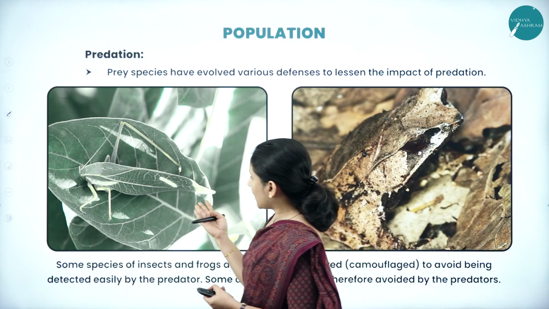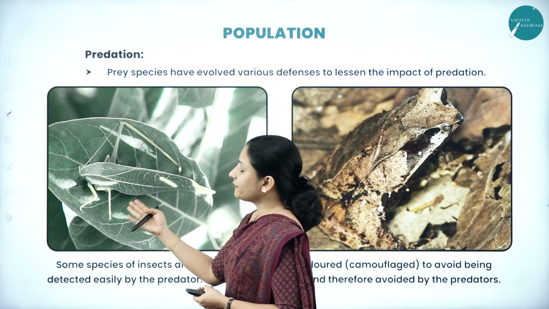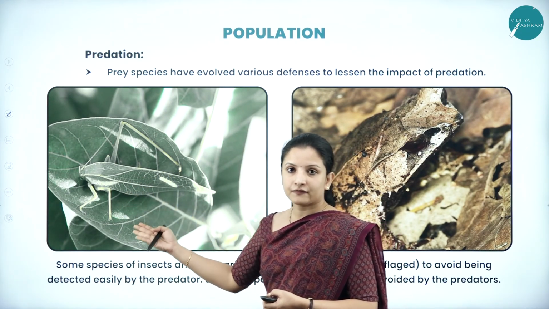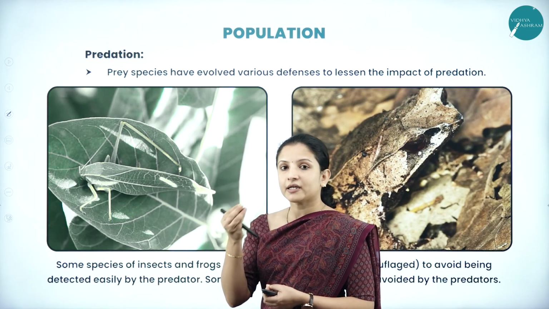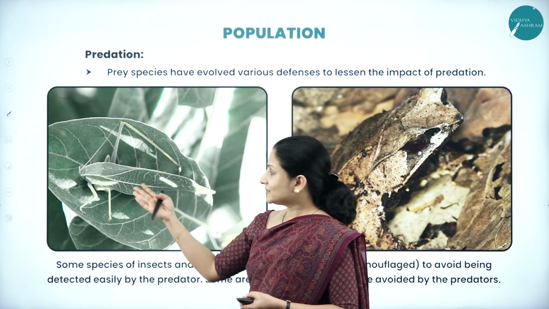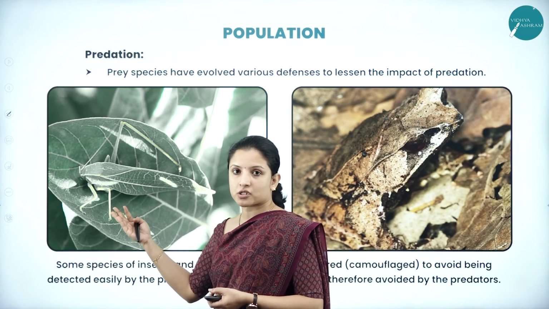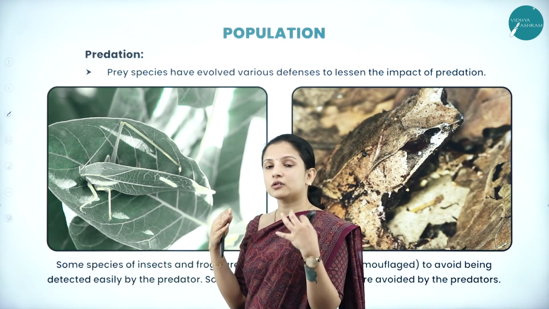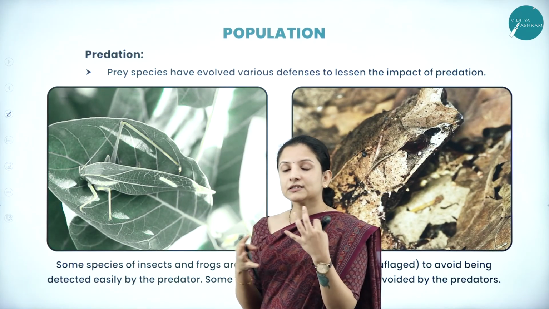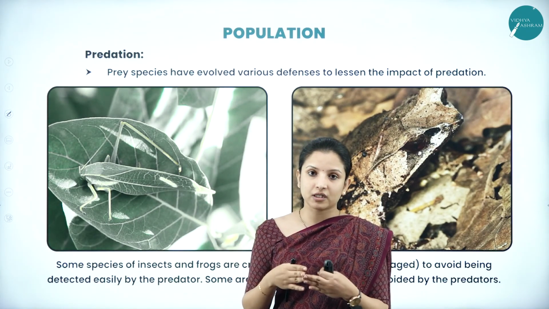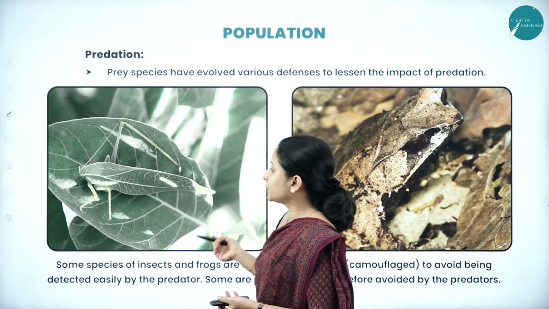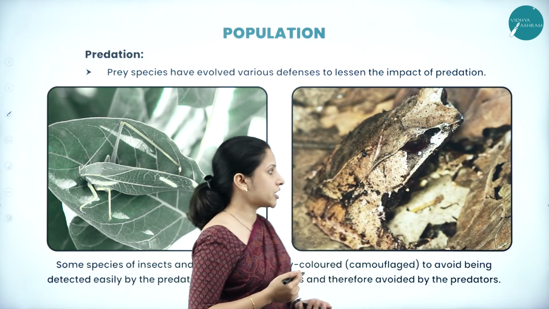You can see the grasshopper, it is camouflaged with that of the leaf, and therefore it is very difficult for the birds to see these grasshoppers, and grasshoppers might help in pollination. So that is why, not all the population, at least a few of the population should be left in nature, right? So that is why they have this particular mechanism of camouflaging.